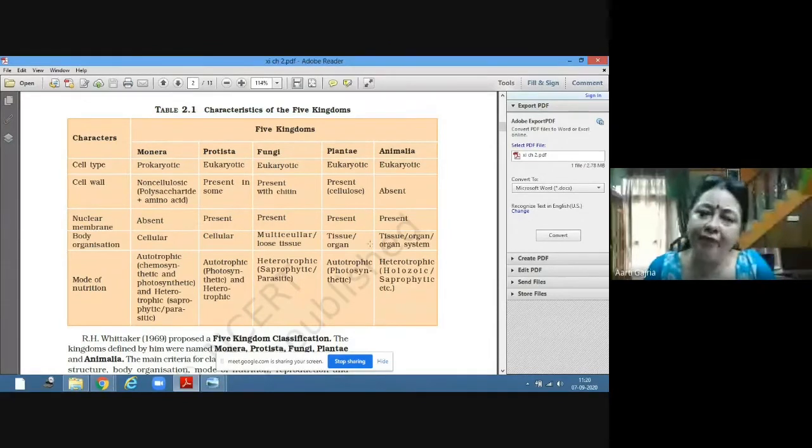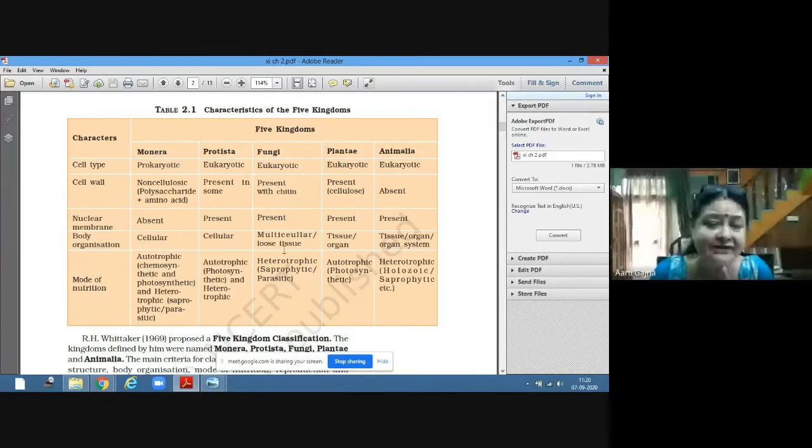In Animalia also, the cell type is eukaryotic. That means a well-defined nucleus is present. Cell wall is absent here. So this is the first kingdom where no members have any cell wall. Only the plasma membrane is there around the cell and no cell wall.